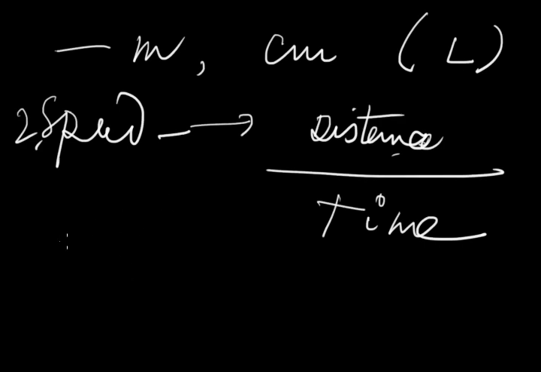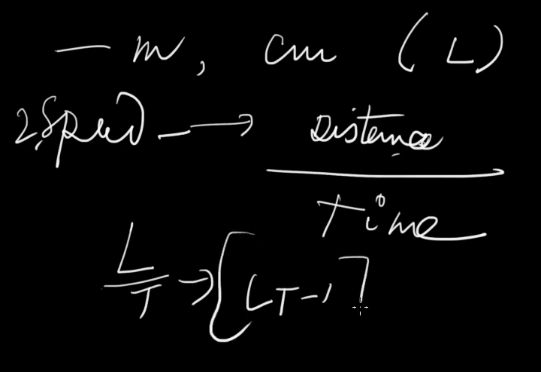So its dimensional formula will be distance means length L divided by T, that is L T to the power minus 1. And its unit will be in CGS, centimeter per second, or in SI, meter per second. This is about speed.